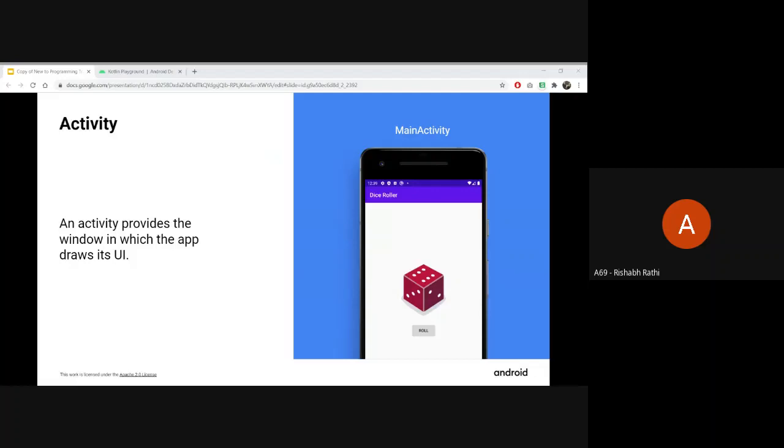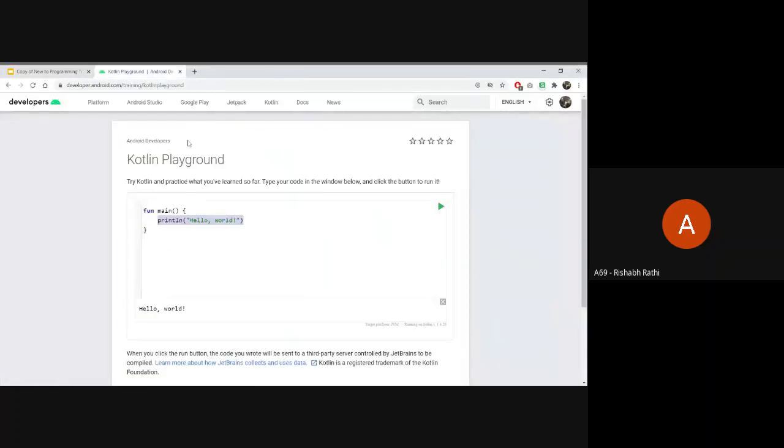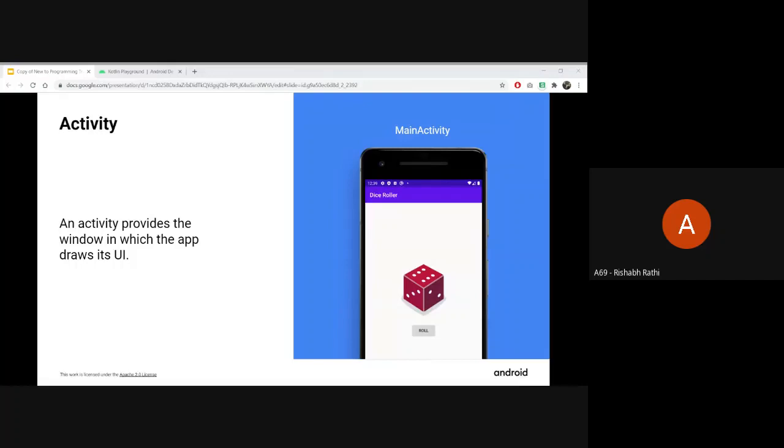Okay, cool guys. Can we move ahead? Do you have any more questions? Yes, Sujal, we are going to create a Dice Roller app. There are 3 different apps in this track, the Android Study Jam. The first one among them is the Dice Roller app. I'll let you know the names of the other apps. There are 3 different apps that we'll be creating.